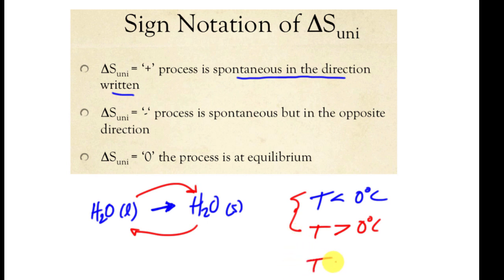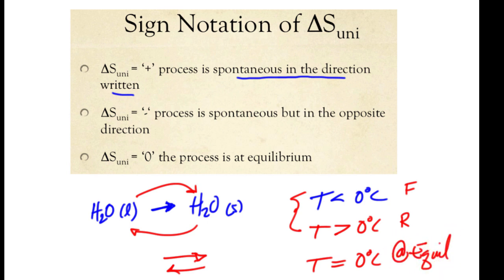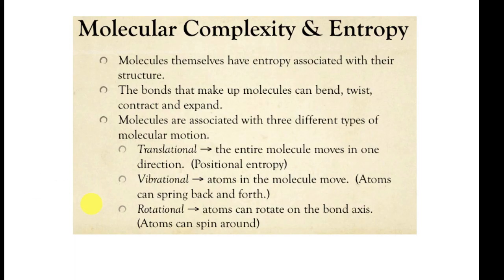And I think you get the idea that if I'm at temperature 0, which one's favorable? Well, they're both equally favorable. So we would have both reactions at equilibrium at that point. The forward would be favored, the reverse would be favored, and here we would be at equilibrium. And that's why equilibrium is going to be used here. What we're doing is defining equilibrium from another point of view, from a thermodynamics point of view.